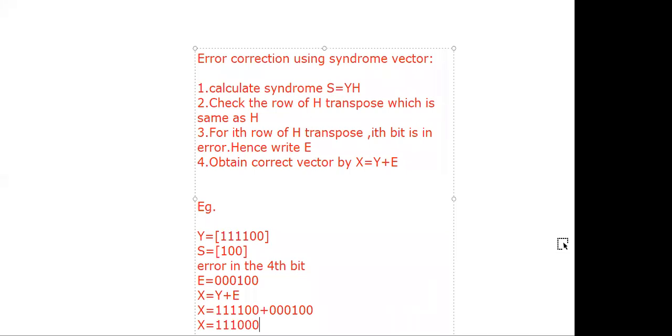Next, properties of syndrome. I want to clear the screen. Syndrome properties.